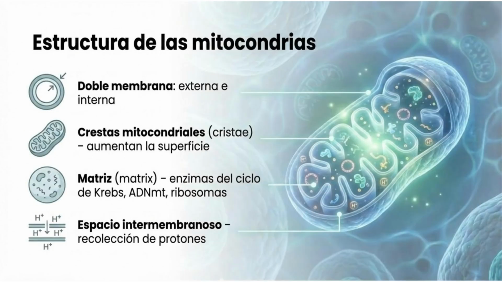Let's review the structure of the mitochondria. They have a double membrane, external and internal. Mitochondrial cristae increase the surface area. The matrix contains Krebs cycle enzymes, mtDNA, and ribosomes. The intermembrane space is where proton collection occurs.